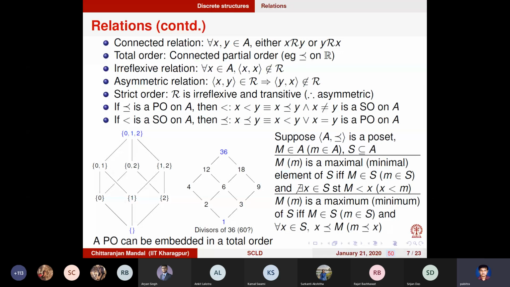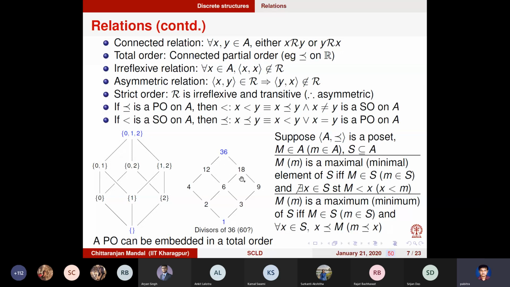Now let us look at one more thing. Let's consider the upper bound. I am not discussing the lower bound. Similar things will apply to the lower bound. Let's consider only the upper bound. So the upper bound is 12, 36, 18. This is the upper bound of 6.